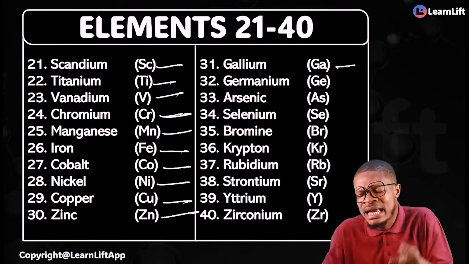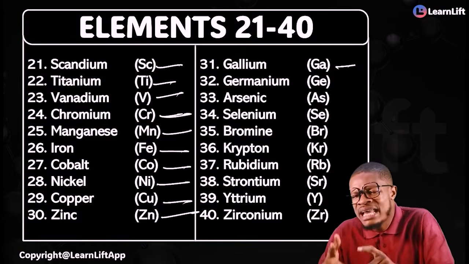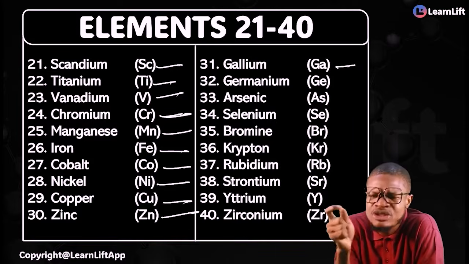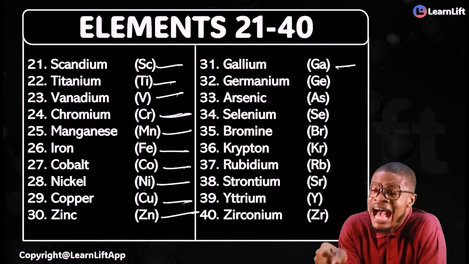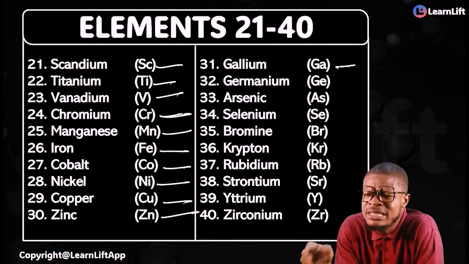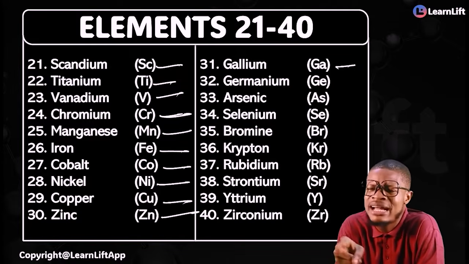Start from 21. Scandium, titanium, vanadium, chromium, manganese. Iron, cobalt, nickel, copper, zinc, gallium. Come on, scandium, titanium, vanadium, chromium, manganese.